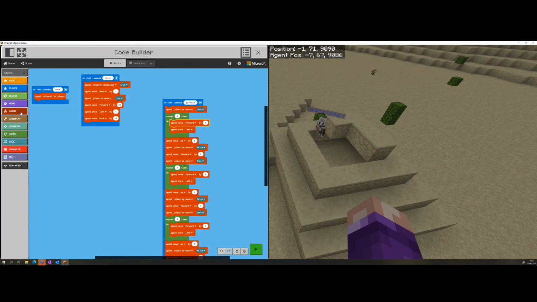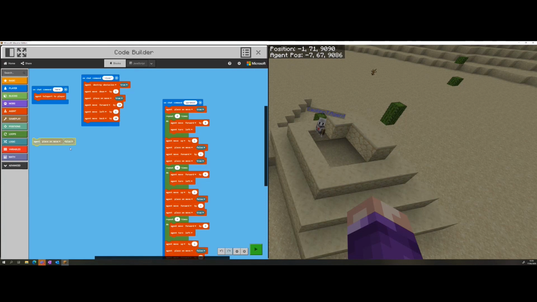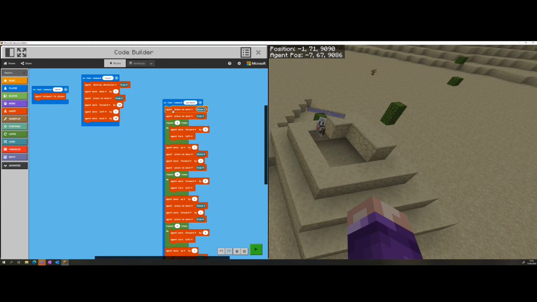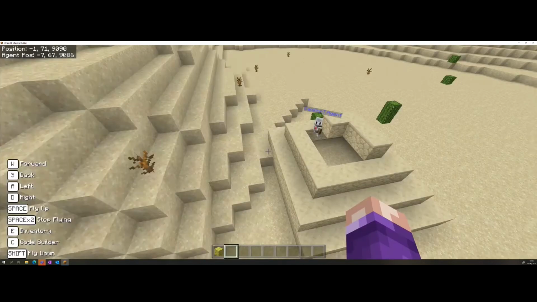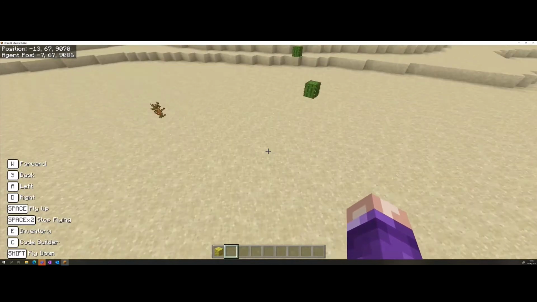We haven't added in the agent destroy obstacles block. So it was destroying the cactuses because the cactuses are quite fragile. But when our agent actually bumped into a mound of sand, it couldn't go any further, and that ruined the build of our pyramid. Okay, so we're going to have to try that one more time.